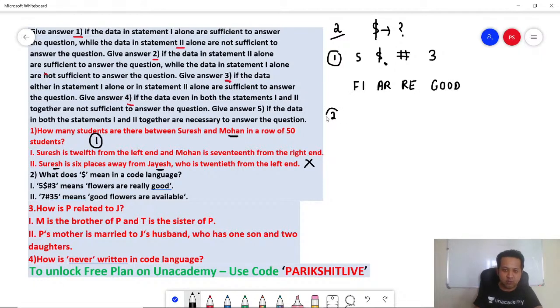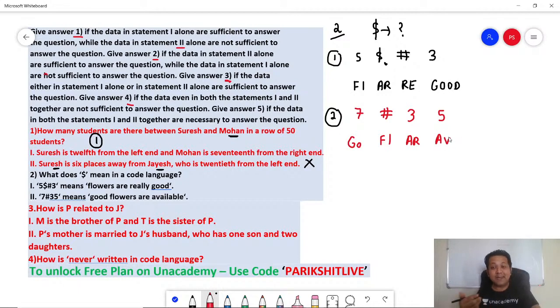Next, let's look at 2 alone. 7 hash 3 5. Okay, what does it mean? Good flowers are available, correct? Now they are asking the meaning of dollar. Remember, don't waste your time. Statement 2 doesn't even have dollar, so 2 alone is not sufficient because you do not even have dollar. Now what will you do? Now you will combine both the statements.